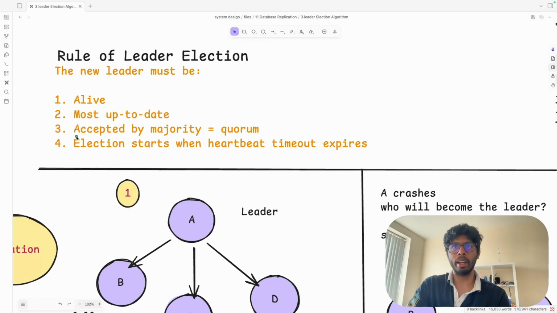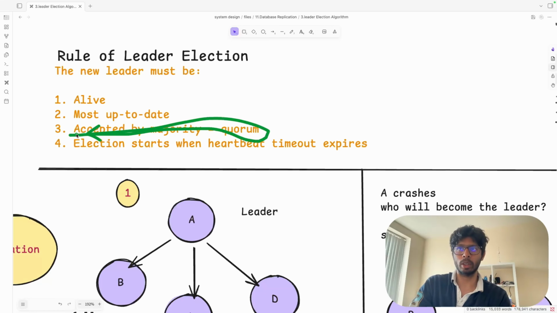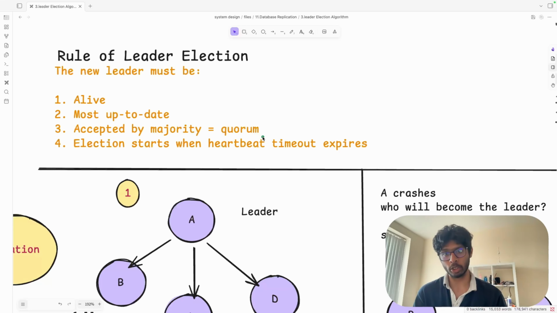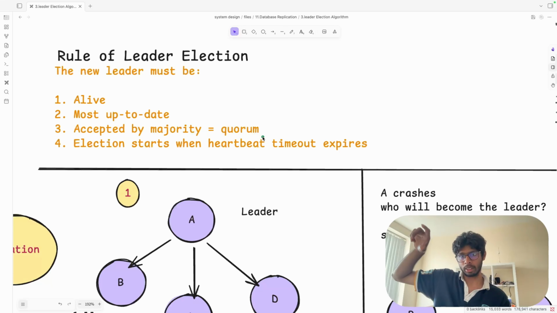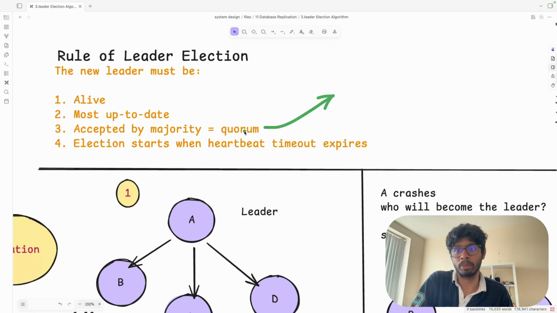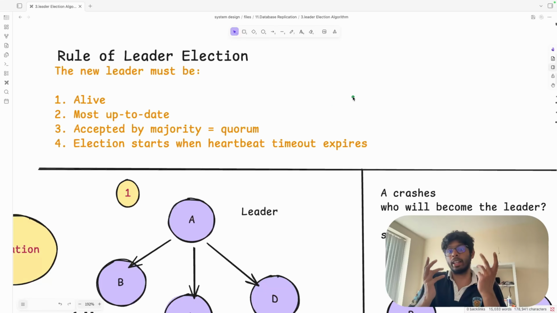The third rule is that it must be accepted by the majority, the quorum. We didn't study this in the last video. There is going to be a quorum. It means that an election is going to happen, and whosoever has the majority will win the election. Let's say there are four nodes, four replicas. One node is, of course, perfectly updated, but the other three nodes are not updated, and still one of those nodes can become the master. That is possible with the help of this quorum. There is going to be a proper election, and anyone can win.